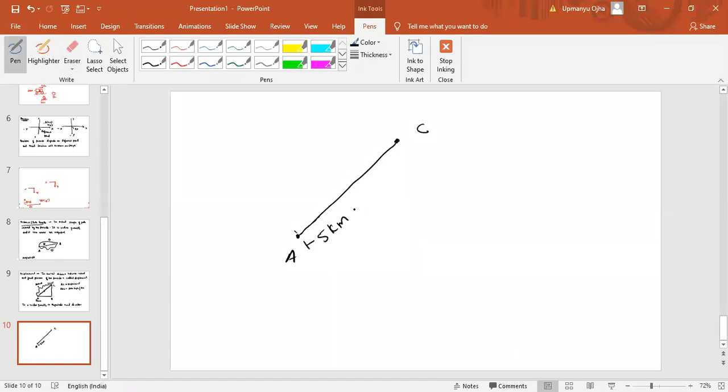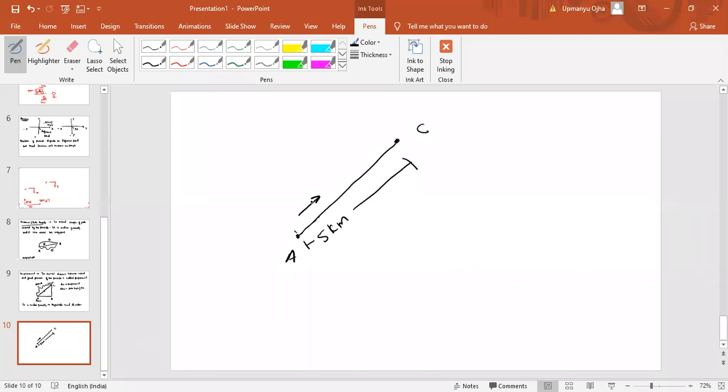Okay, so 5 kilometer is the magnitude of the displacement, and in order to reach C I have to travel in this direction. From A to C I have to travel in this direction. So for a displacement I need to have a proper direction, and I need to have the magnitude of the path length. So if I have both the things, then only I can say AC is the displacement of the particle.